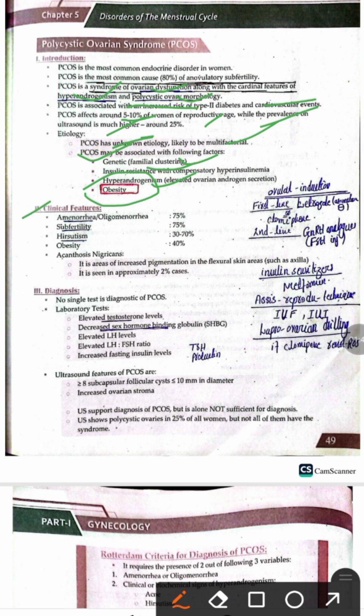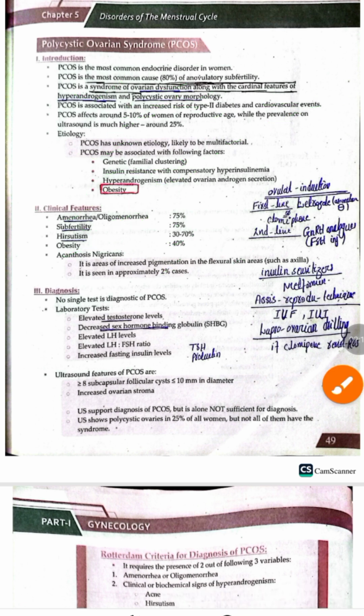So PCOS females are amenorrheic, or they may have oligomenorrhea, and similarly they are usually infertile, and infertility accounts for about 75% of the cases. Similarly, these females have features of hirsutism, and they are also obese, and there is a feature known as acanthosis nigricans in these females. Acanthosis nigricans is an increased area of pigmentation in the flexural skin areas such as the axilla,